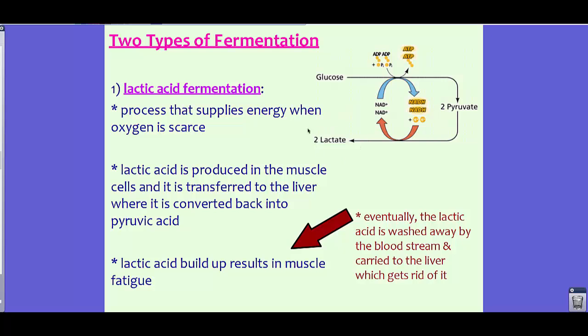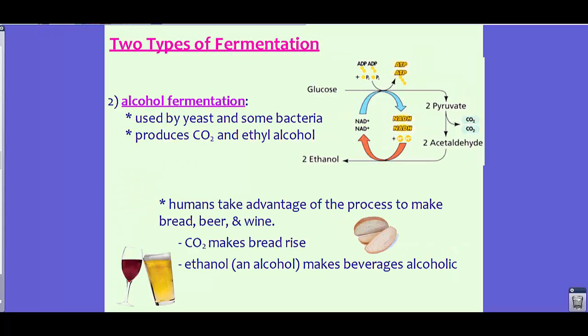So we also get this lactic acid, or lactate, being made. So we have pyruvate being used, we have ATP being created. So in the end, we are getting some energy out of this, but it really isn't an efficient way to get our energy, because we do have that lactic acid buildup.